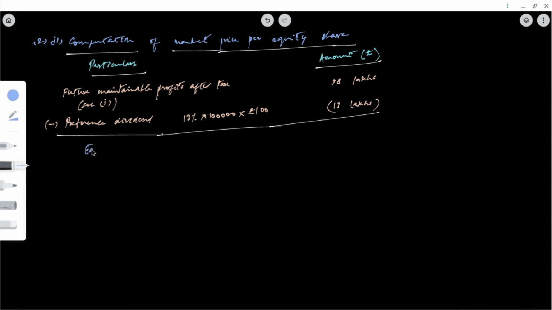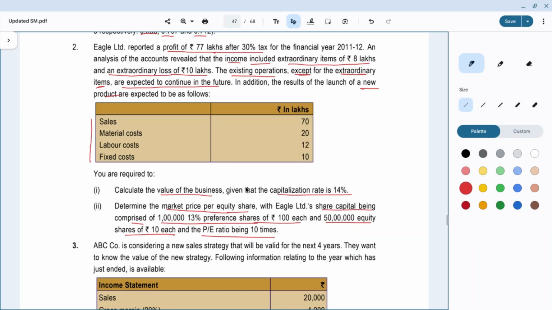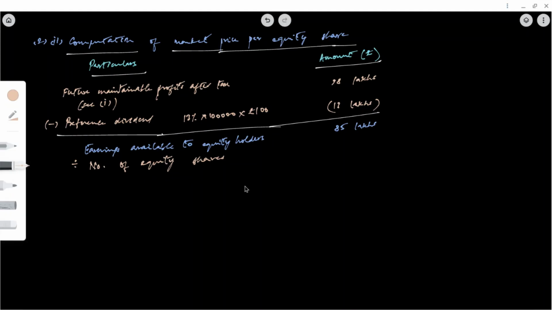We get earnings available to equity holders, that is 98 minus 13 is 85 lakhs divided by number of equity shares, it is 50 lakh.